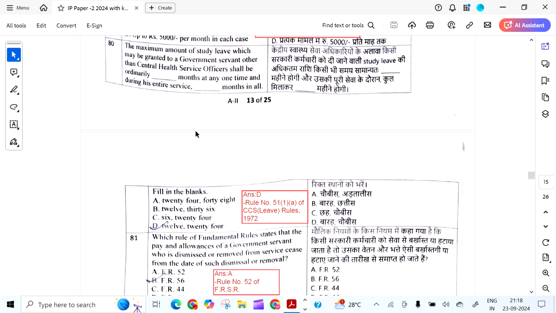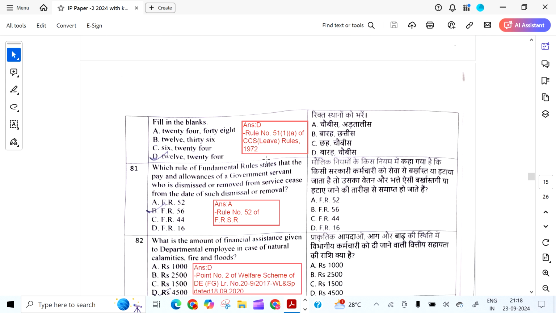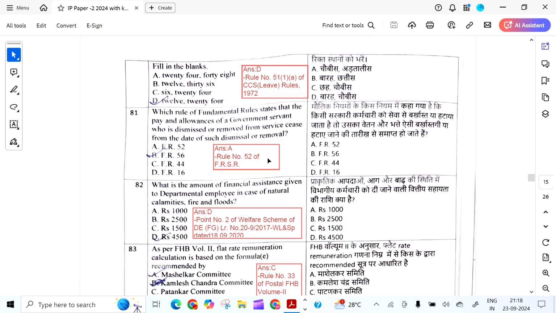The maximum amount of study leave which may be granted to a government servant other than Central Health Service Officer shall be ordinarily dash months at any one time, that is 12 months, and during his entire service is 24 months in all. So the answer is D, and Rule 51(1)A of CCS Leave Rules 1972.